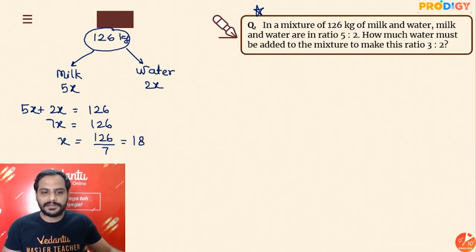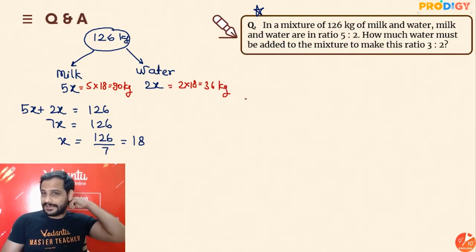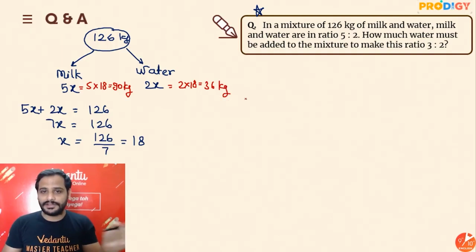That means the milk will be equal to 5 into 18, which means 90 kg, and water is 2 into 18, which is equal to 36 kg. So at the starting we have 90 kg of milk and 36 kg of water in that mixture of 126 kg.